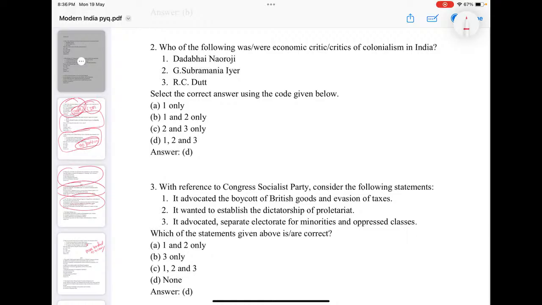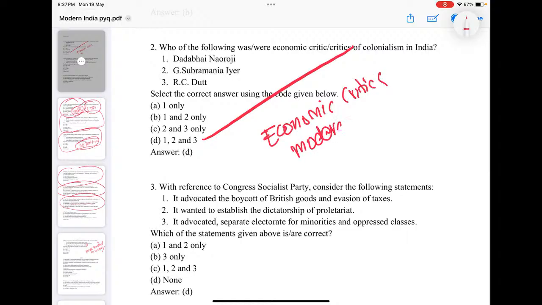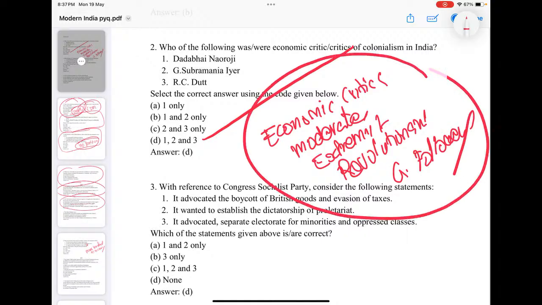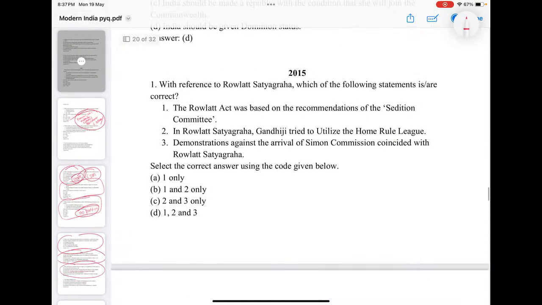Who of the following are economic critics of colonialism? Dadabhai Naoroji, Subramania Iyer, R.C. Dutt. All the three are economic critics of colonialism. Okay. So here again you just have an idea. Economic critics. Who all are the economic critics? Who all are the moderates? Extremists. Revolutionaries. Popular Gandhian followers. Okay, these ideas must be very important for you.